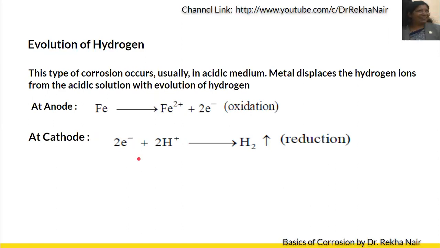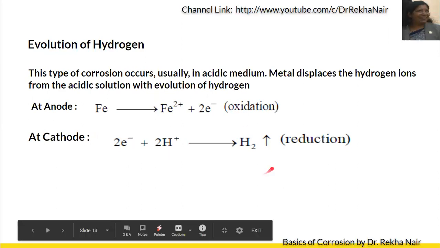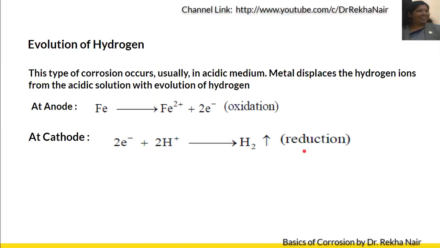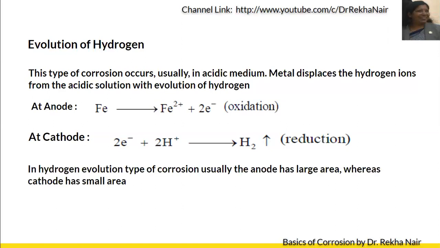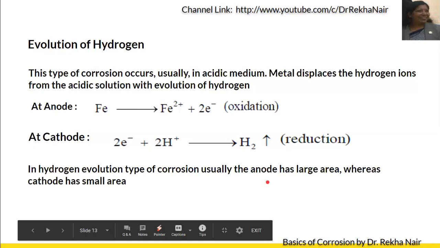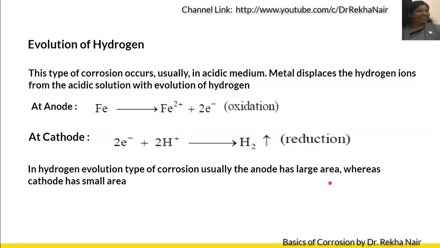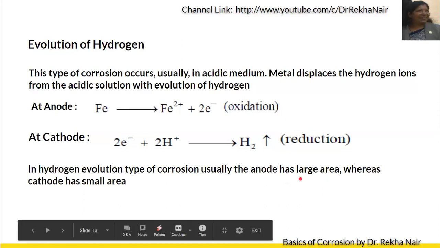So at the cathode, in acidic medium, these 2 electrons will react with the H+ ions of the acid to evolve hydrogen. So this is a reduction that is taking place at the cathode. Always there will be reduction taking place at the cathode, and at the anode there will always be oxidation taking place, and this oxidation is nothing but the corrosion. In hydrogen evolution corrosion, usually the anode has a larger area compared with that of the cathode, or else we can say that in such a condition generally the anode has a larger area and the cathode a smaller area.